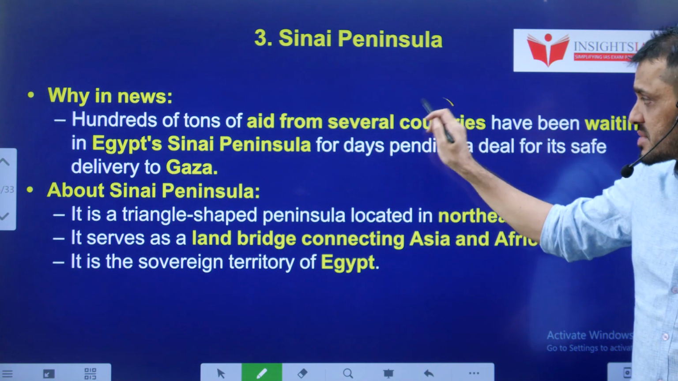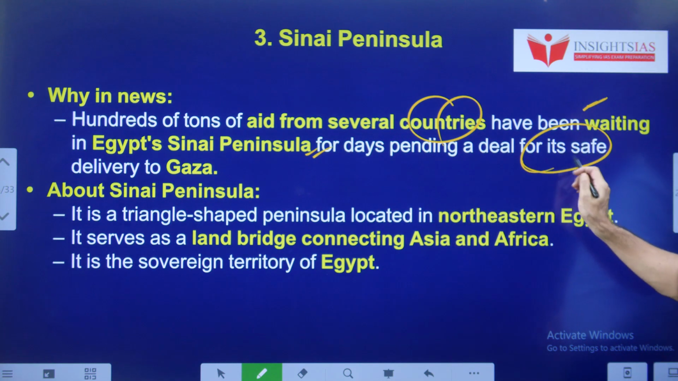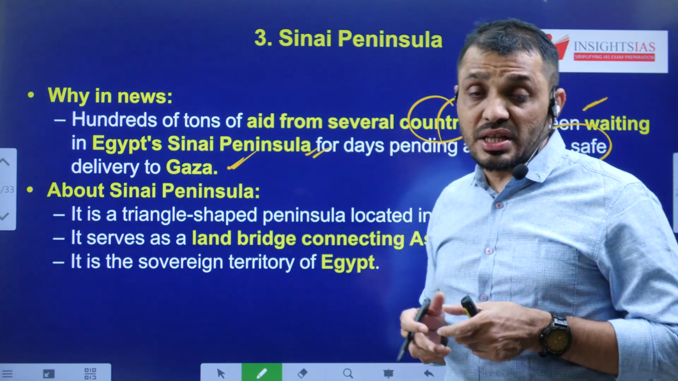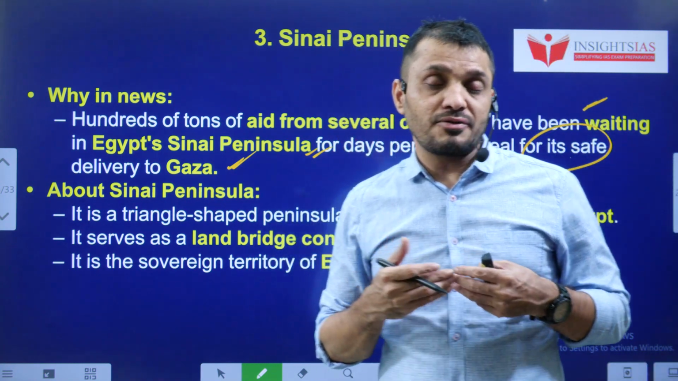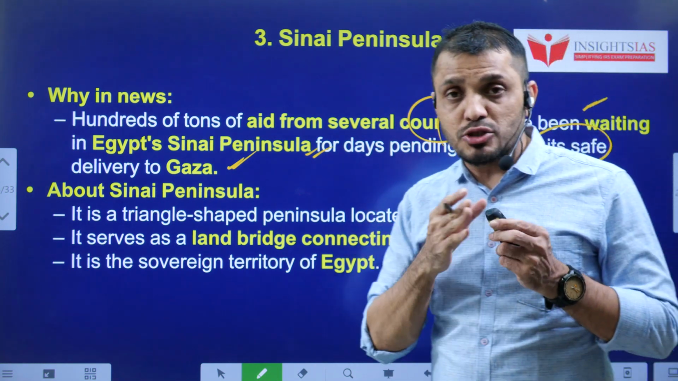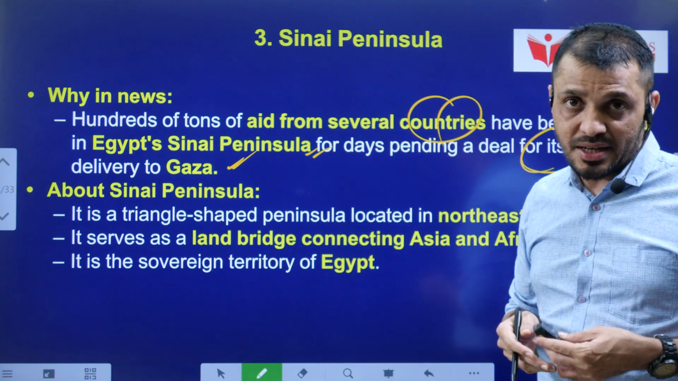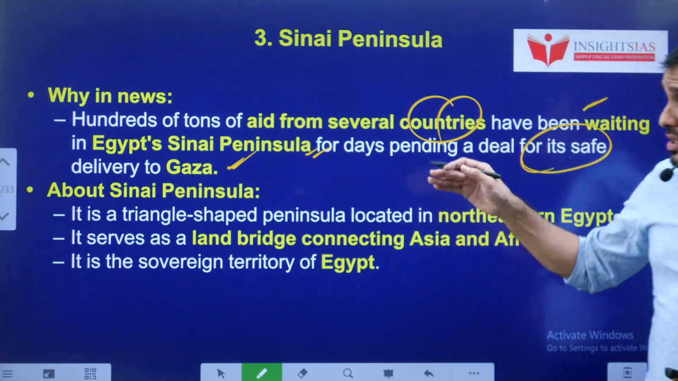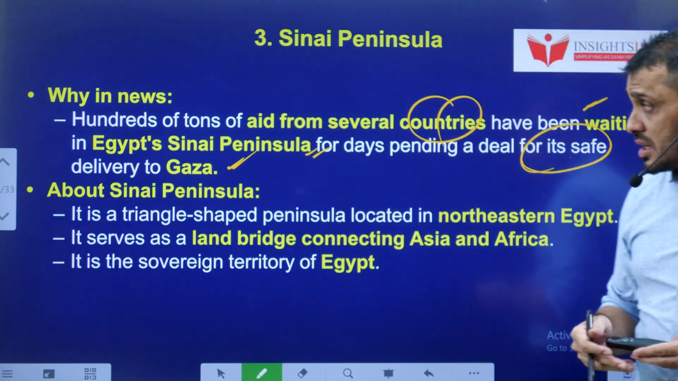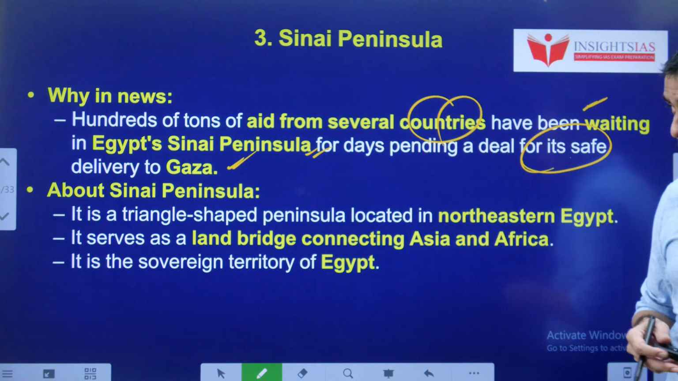Hundreds of tons of aid from several countries have been waiting in Egypt's Sinai Peninsula for safe delivery to Gaza. You know that in Gaza, so many people are experiencing life-threatening situations because of the Hamas attack on Israel. Of course, Israel is doing the counter-attack and so many civilians have been injured and require humanitarian aid. For that, the help has to come through Sinai Peninsula. Now, it has been waiting in Egypt's Sinai Peninsula for the approval process.